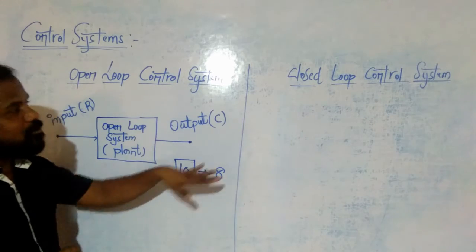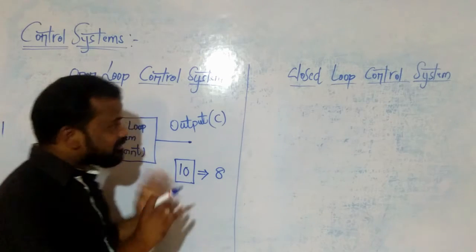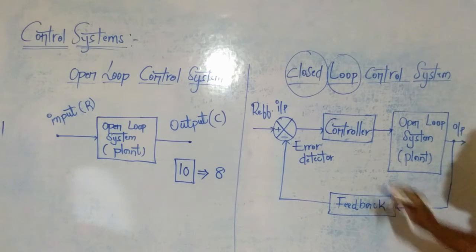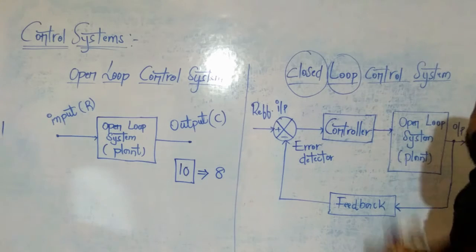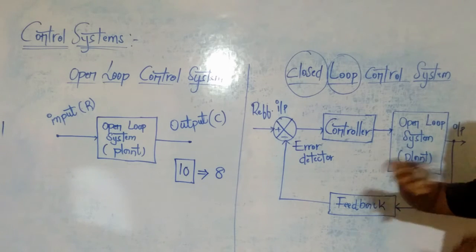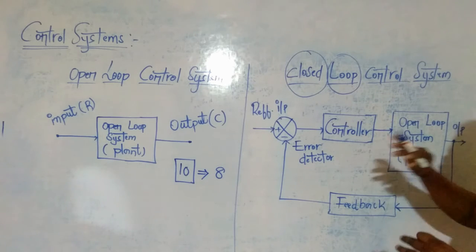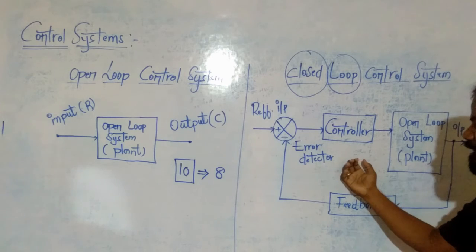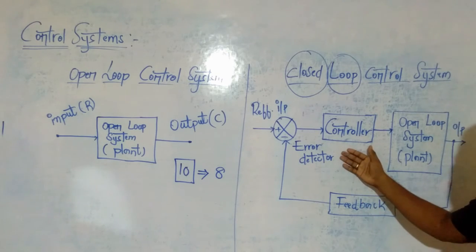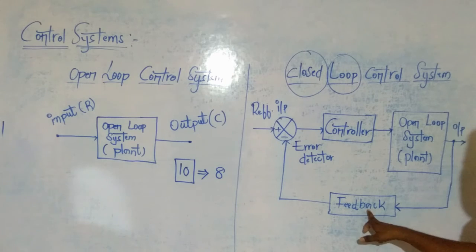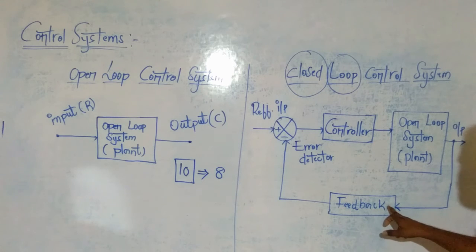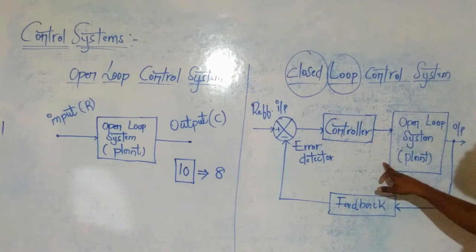Clear? Now go for the block diagram of a closed loop control system and just compare with these two block diagrams. Yes, this is the block diagram of a closed loop control system. Just observe here, closed loop means this block diagram will be closed, the circuit is always closed. Clear? The main difference between the block diagram of a closed loop and the open loop is feedback. There is no feedback available in the open loop system, but there is feedback available in the closed loop system.